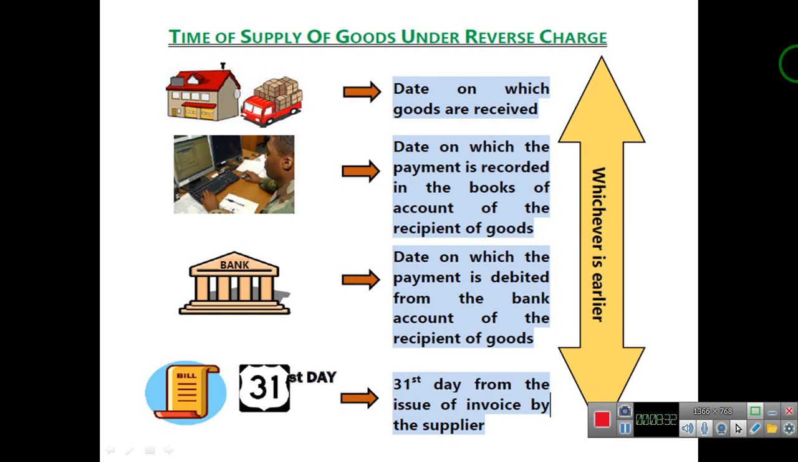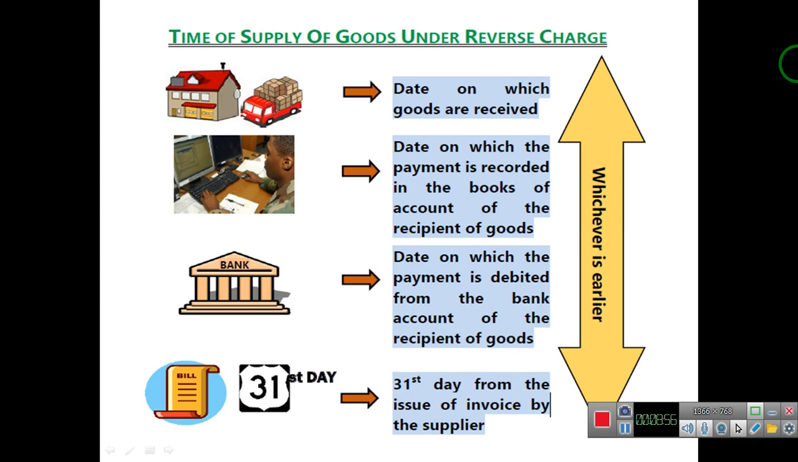In the another case is time of supply of goods under reverse charge. Reverse charge means where the supplier is an unregistered person and the liability to pay tax is of the recipient. In this case, the recipient is the registered person.